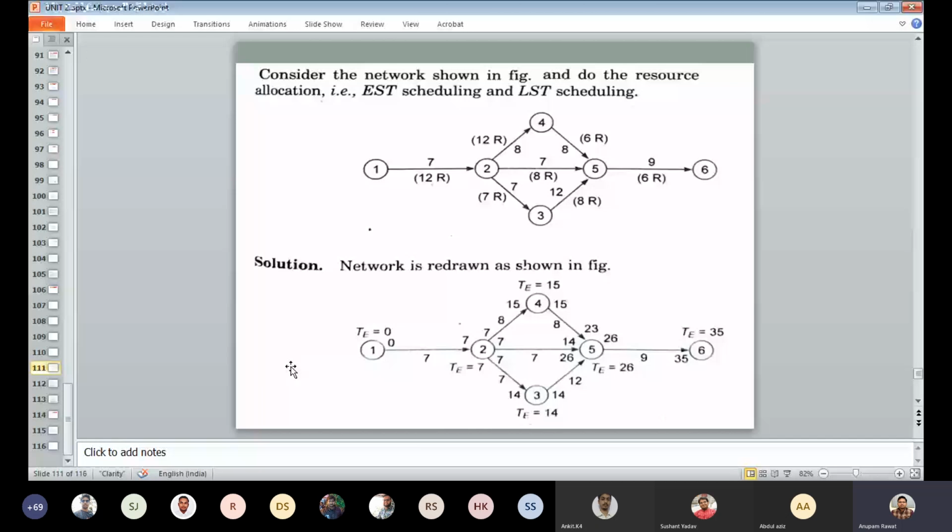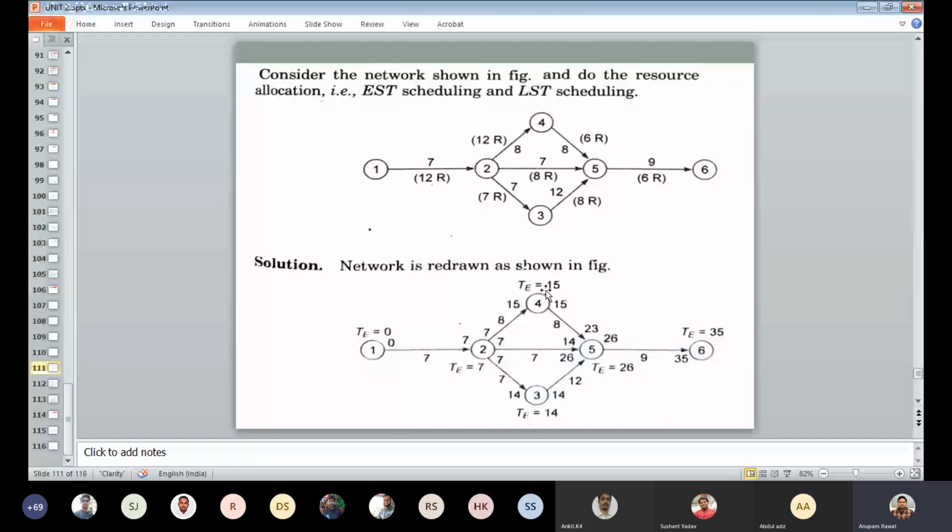So in that case, T0, then it is 7, T7, then 7 plus 8, it becomes 15. Okay. 15 plus 8, it becomes 26. No. Okay. There are various paths.